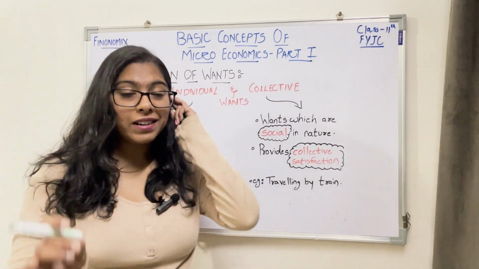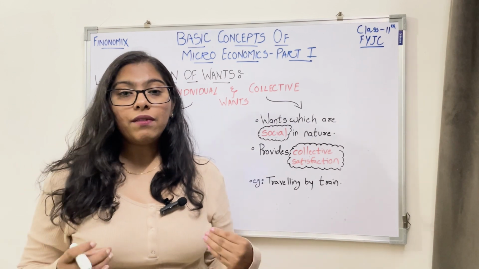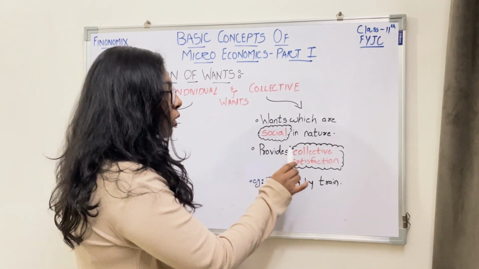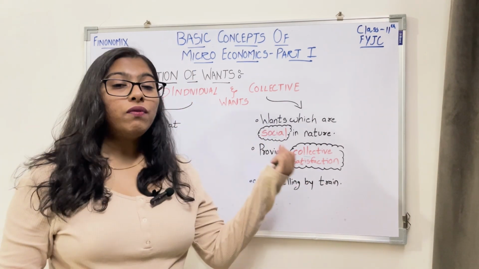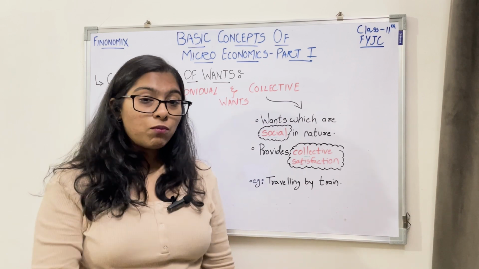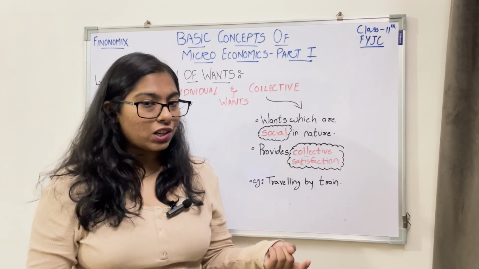Whatever you were needing or wanting gets fulfilled, so your individual want will be satisfied. Whereas social or collective wants provide collective satisfaction, because a lot of others were also demanding it or had the same want. If that gets satisfied, there will be collective satisfaction.